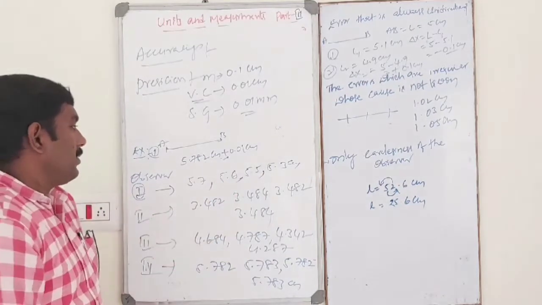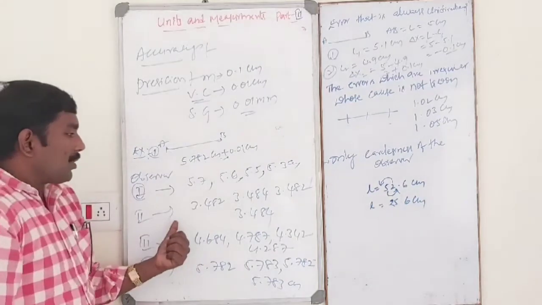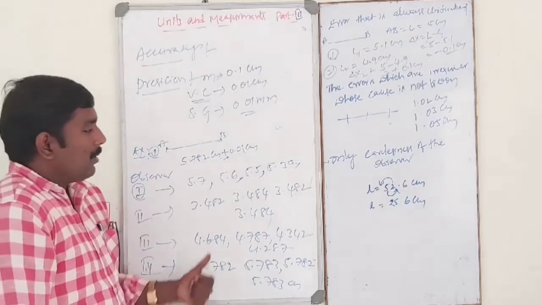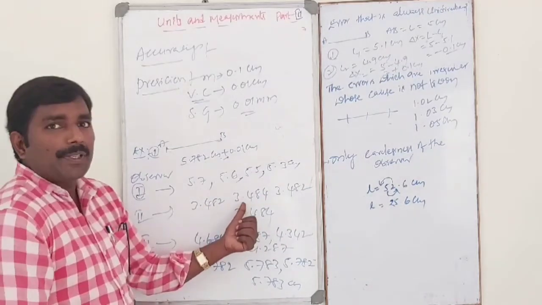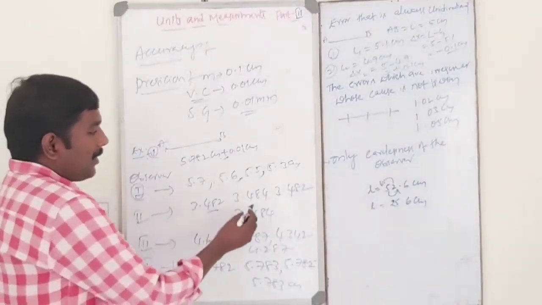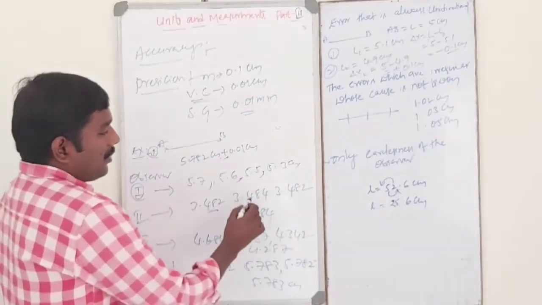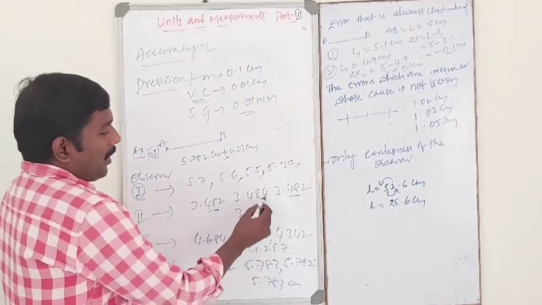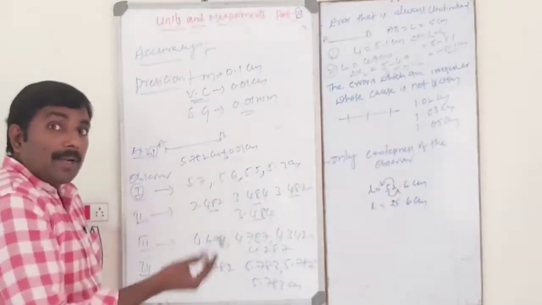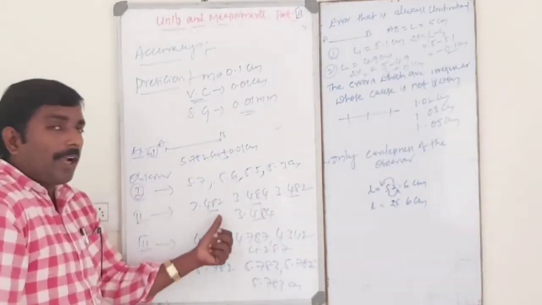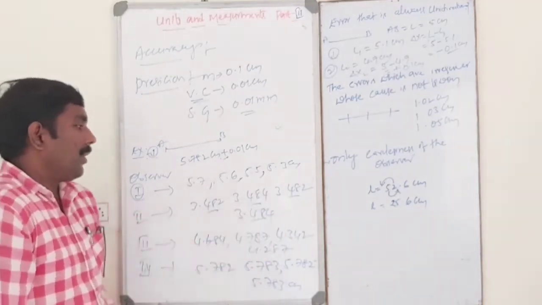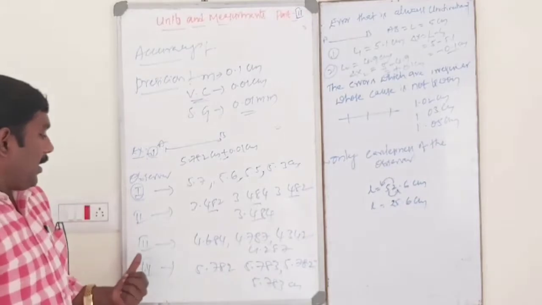And the second observer, accuracy is very less but the values are more precise because the values are repeated. Please remember it: 3.482 again 3.482, 3.484, 3.484. So less accuracy but more precise values. Why? Because the values are reproducible. Okay, next one.